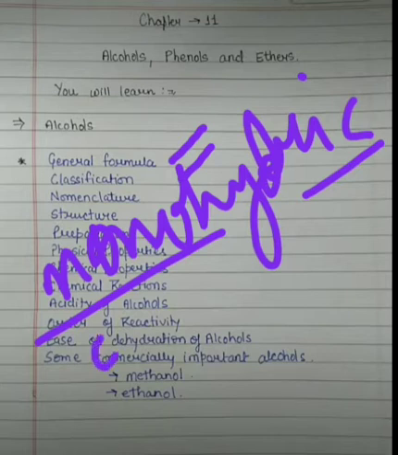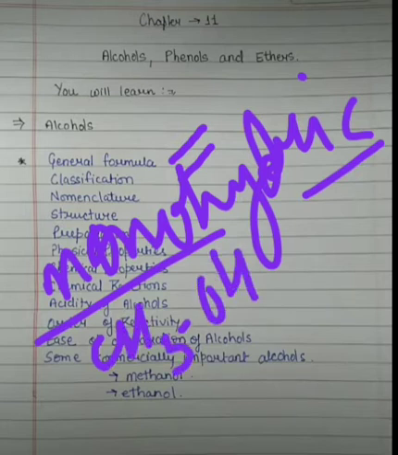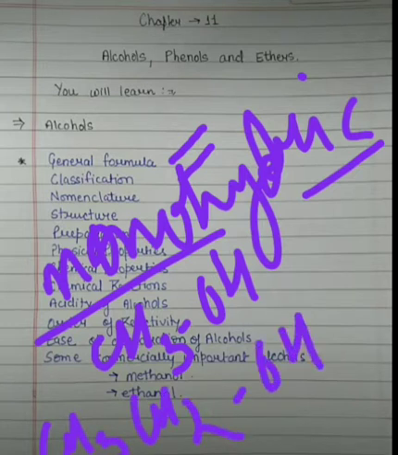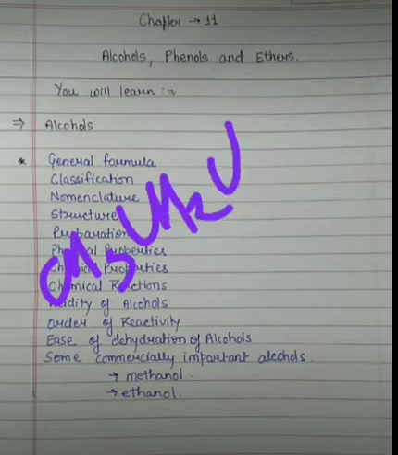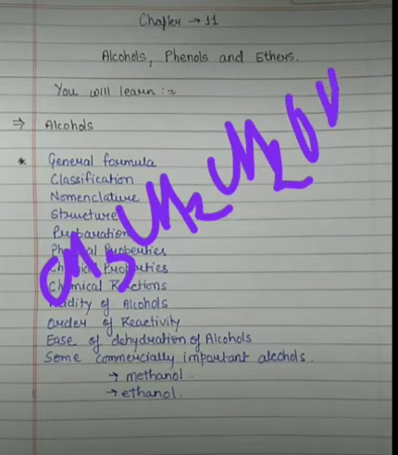You can take examples like CH3OH, that is methanol, CH3CH2OH, that is ethanol, CH3CH2CH2OH, that is propanol, and so on.